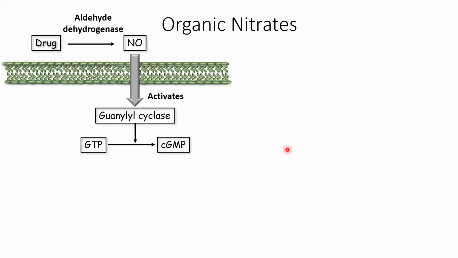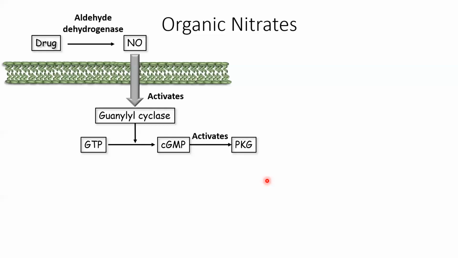This is one important thing, because whatever we had studied in CHF, those drugs, beta agonists and all, they were acting on the heart wall through cAMP, and for vasodilation also, whatever drugs we had studied, they were acting through the cAMP mechanism. This is the only one which is acting, organic nitrate is the only one which is acting through the cGMP pathway for vasodilation.